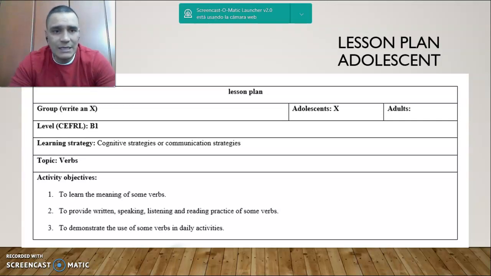This one, obviously, like I said, is for the B1 level. The learning strategy that we're going to be using is the cognitive and communication strategy. The topic is going to be verbs, and the objectives of this activity are to learn the meaning of some verbs, to provide written, speaking, listening, and reading practice of some verbs, and to demonstrate the use of some verbs in daily activities. I say some verbs because obviously we're not going to be using all the verbs that are going to be in the activity that I'm using for this lesson plan.